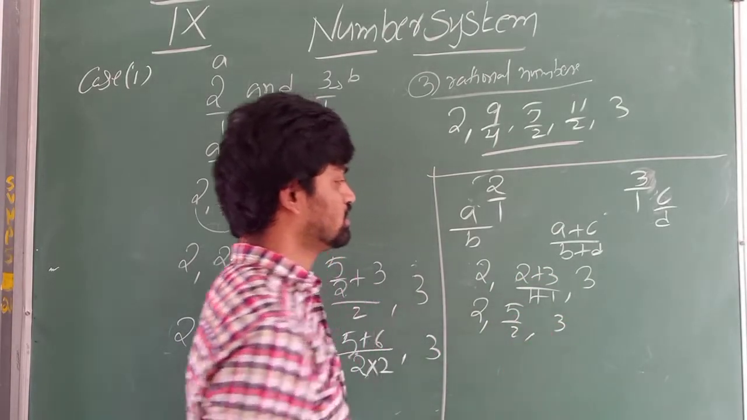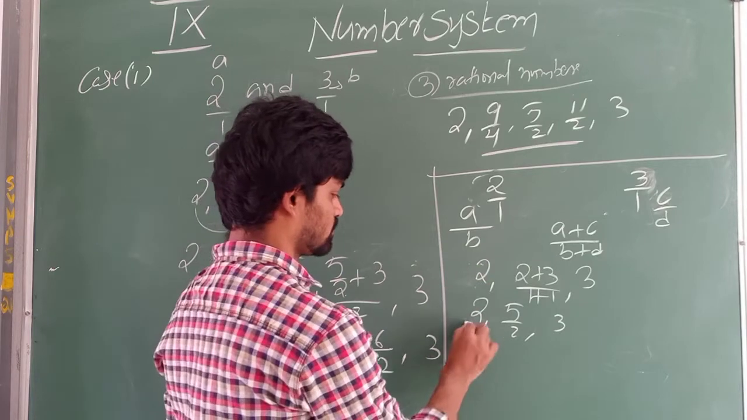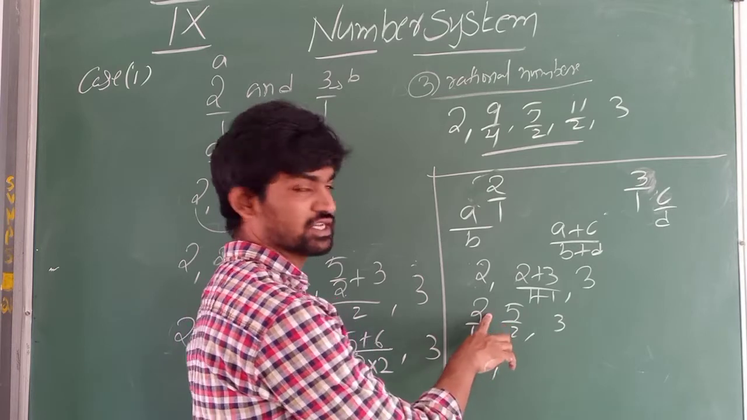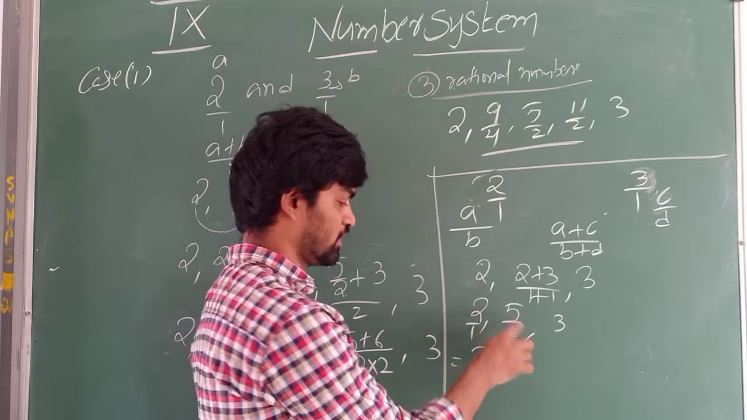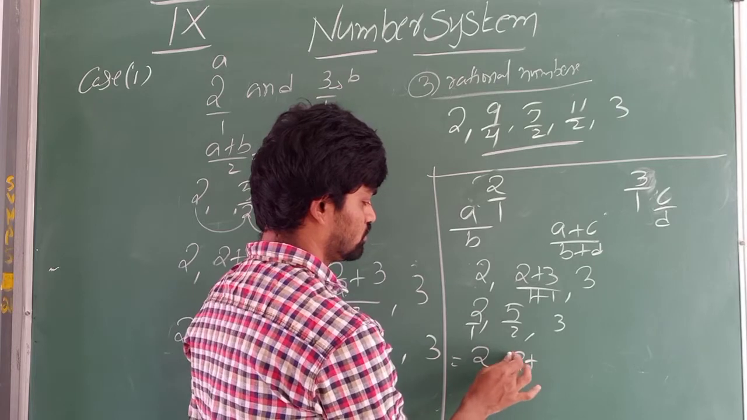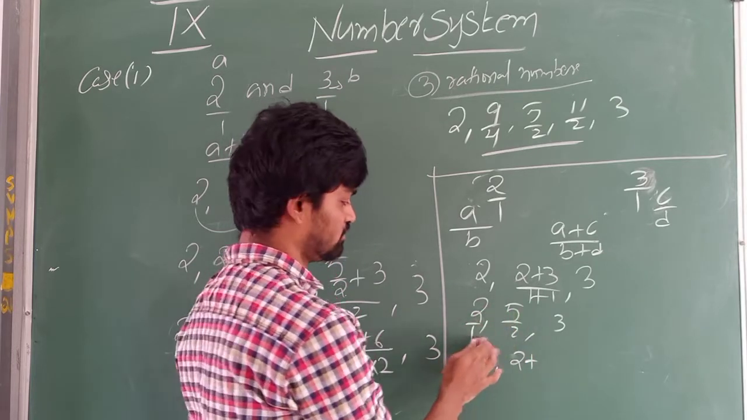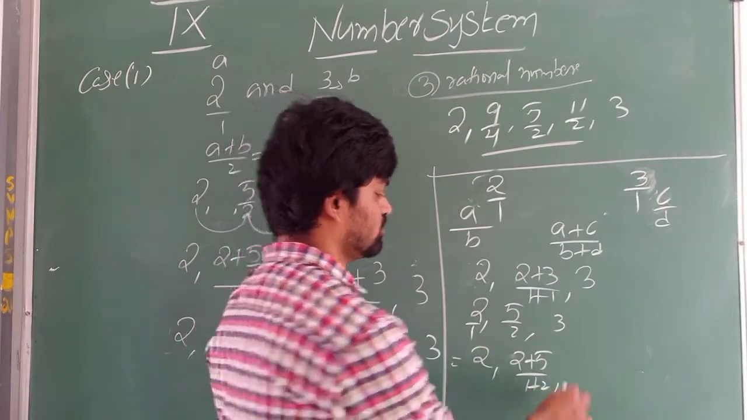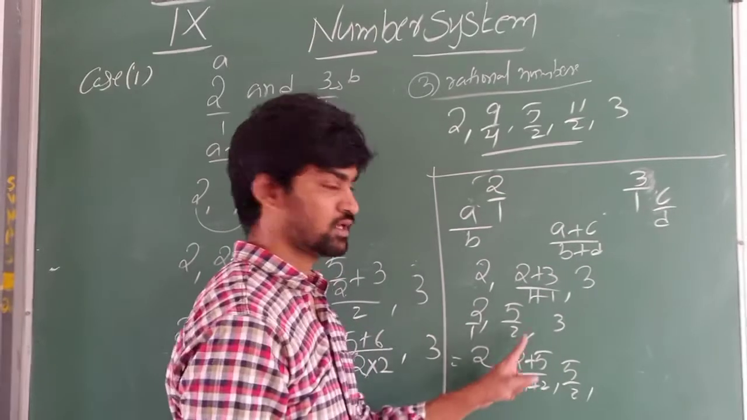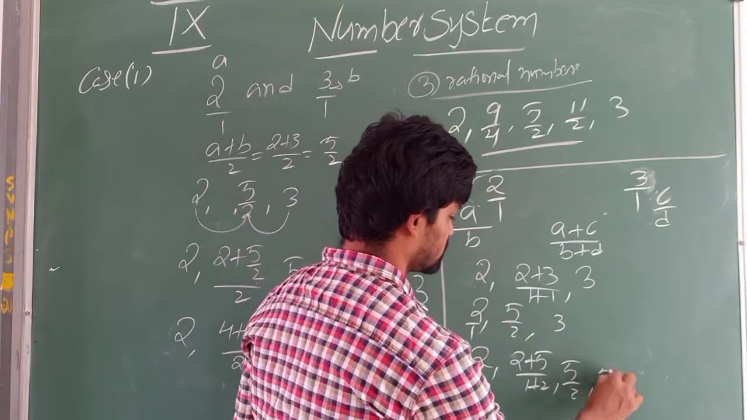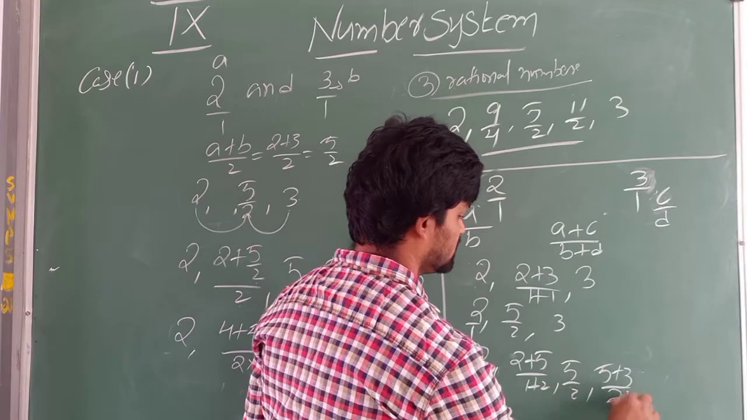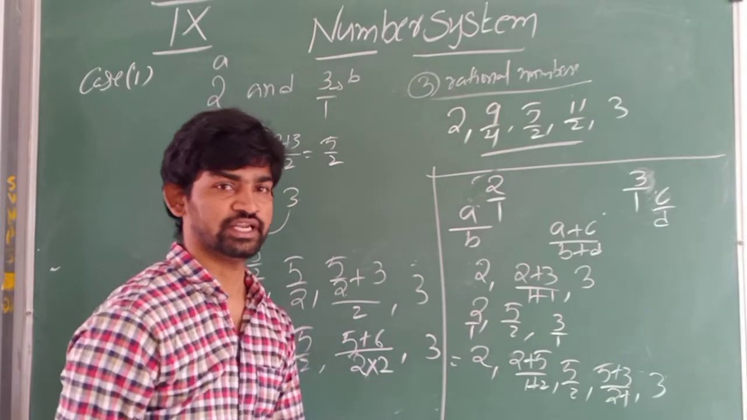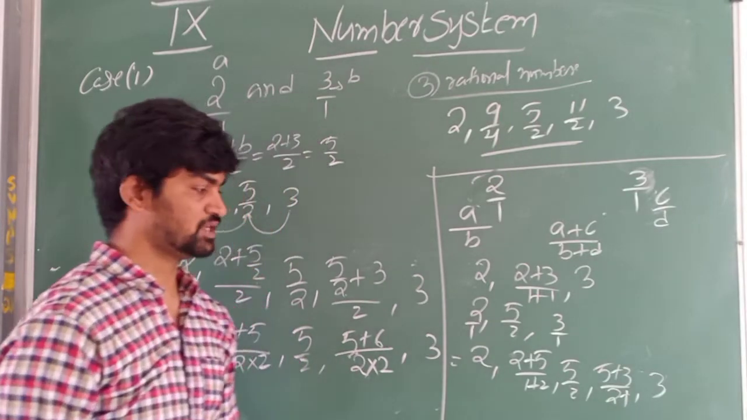Okay. Now we have to repeat. 2 as it is. Here numerator is 2. Here 5. 2 plus 5. Denominator 2 plus 5 by 1 plus 2. Next 5 by 2 as it is. Here 5 plus 3 by 2 plus 1. 3 by 1. Last we can write. So I got my 3 rational numbers.